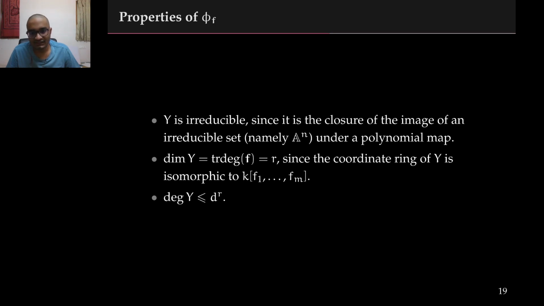This is exactly the ring generated by f1 through fm. This ring is an integral domain, so we can take its field of fractions, and the transcendence degree of this field of fractions is exactly the dimension of y by definition, and this is r. We also have a bound on the degree of y, namely d to the r. This follows by looking at phi f as the composition of the Veronese embedding and a linear map.